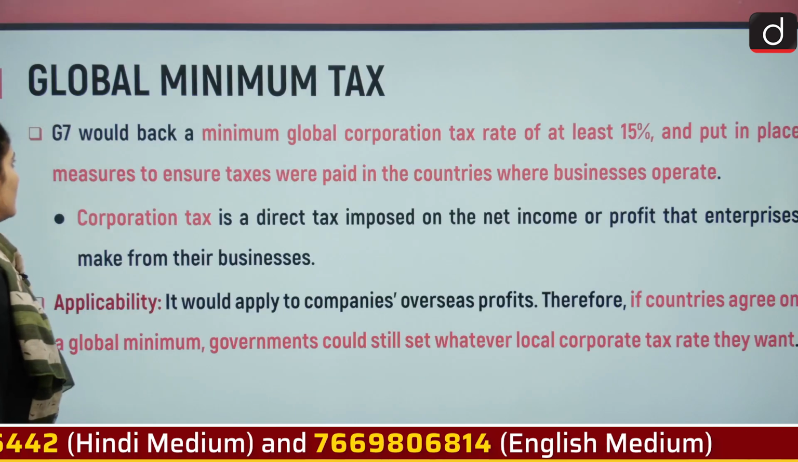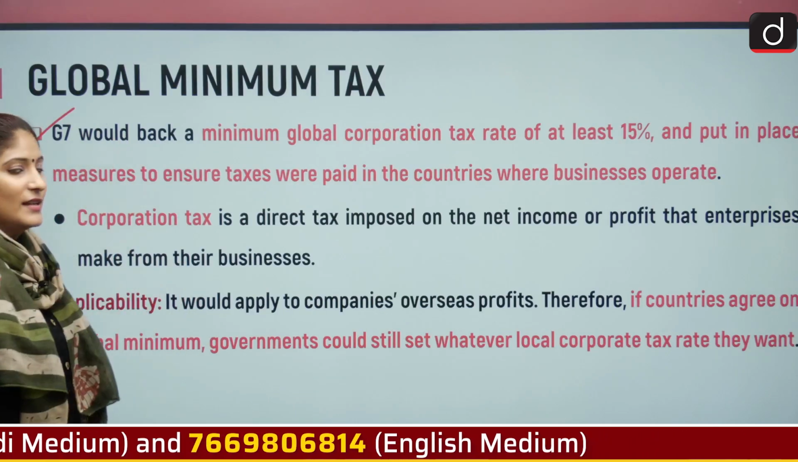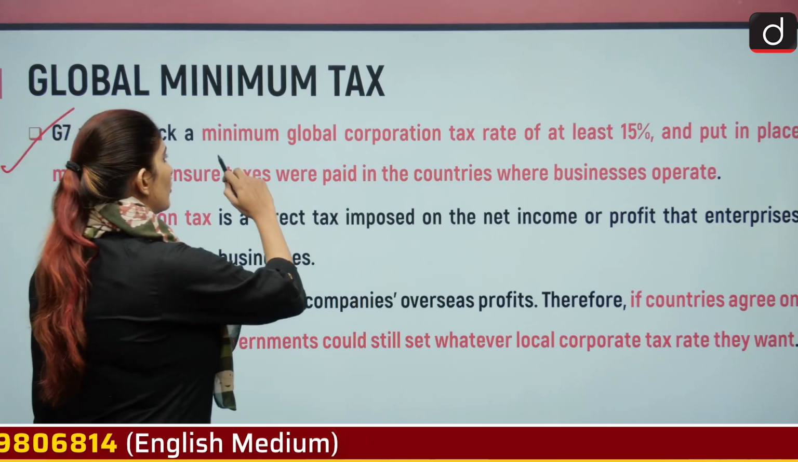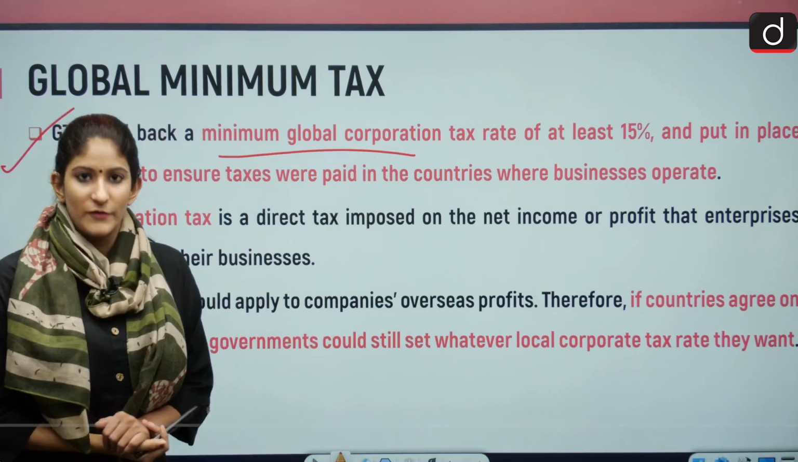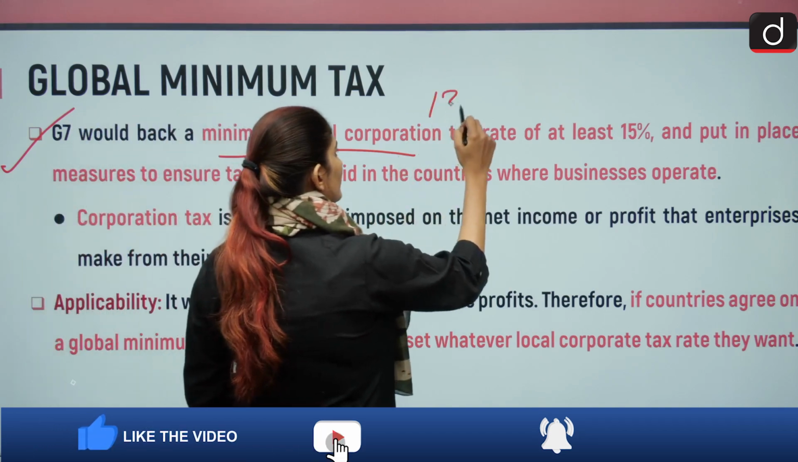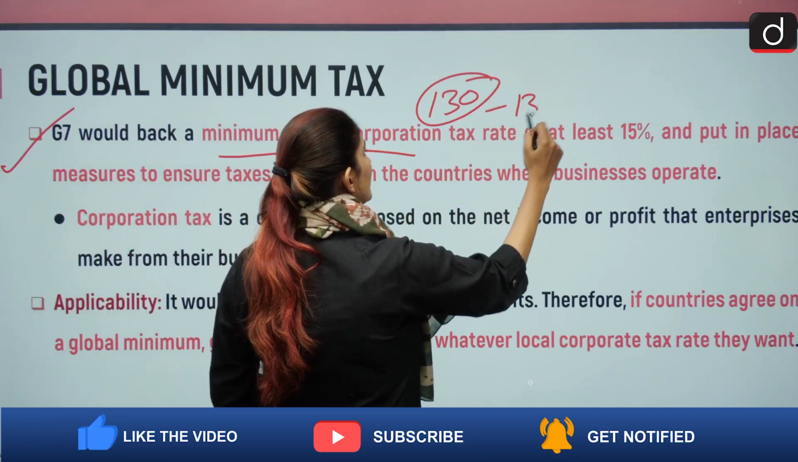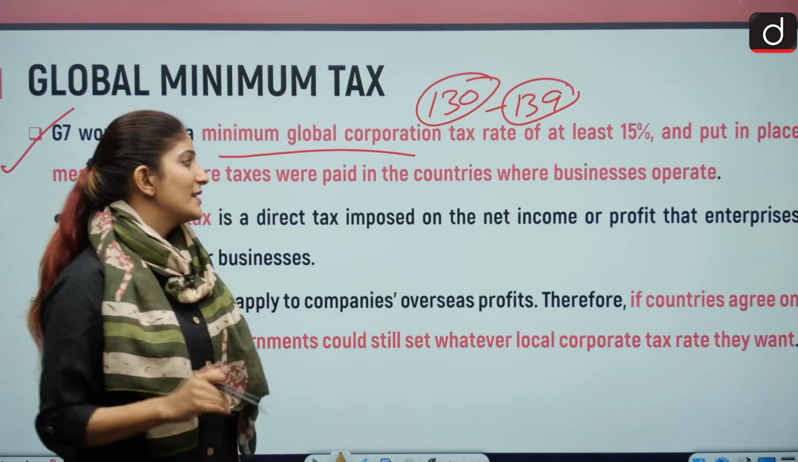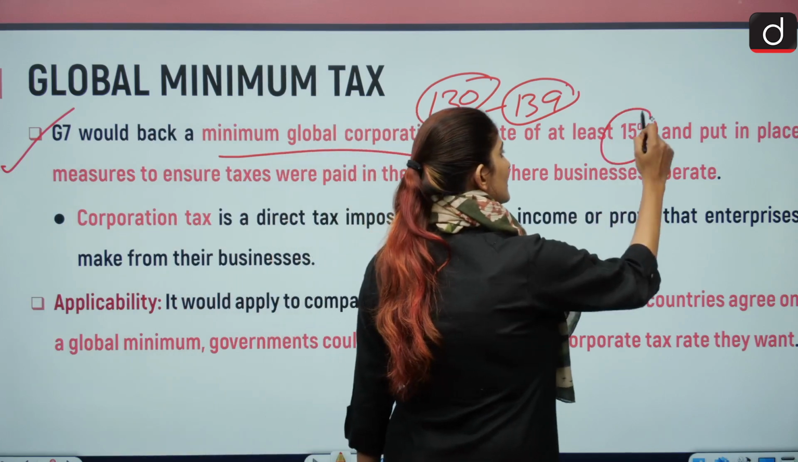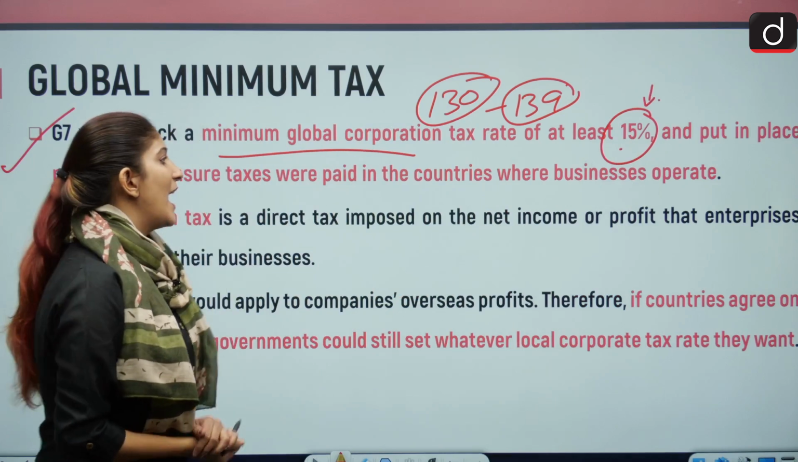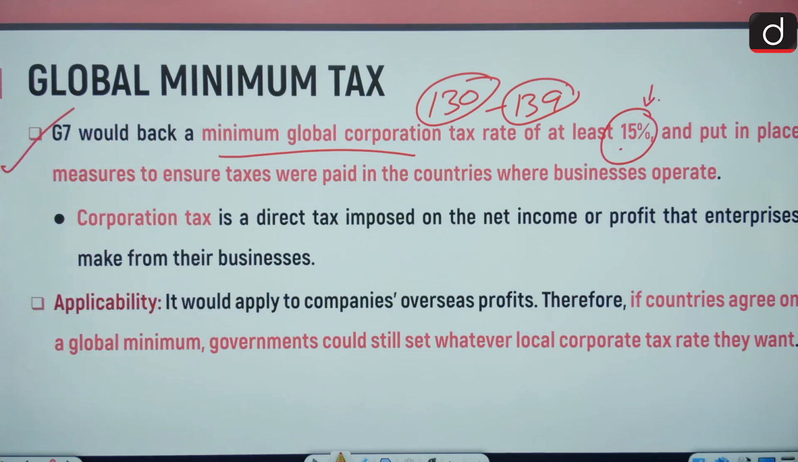Moving on, let's look at the global minimum tax. Now the G7, the group of 7, also pushed for a minimum global corporation tax of at least 15%. But you have to keep in mind, only 130 countries out of 139 countries have agreed to it. For example, Ireland hasn't agreed to it because it has a reservation about the 15% tax. And put in place measures to ensure taxes were paid in the countries where businesses operate.